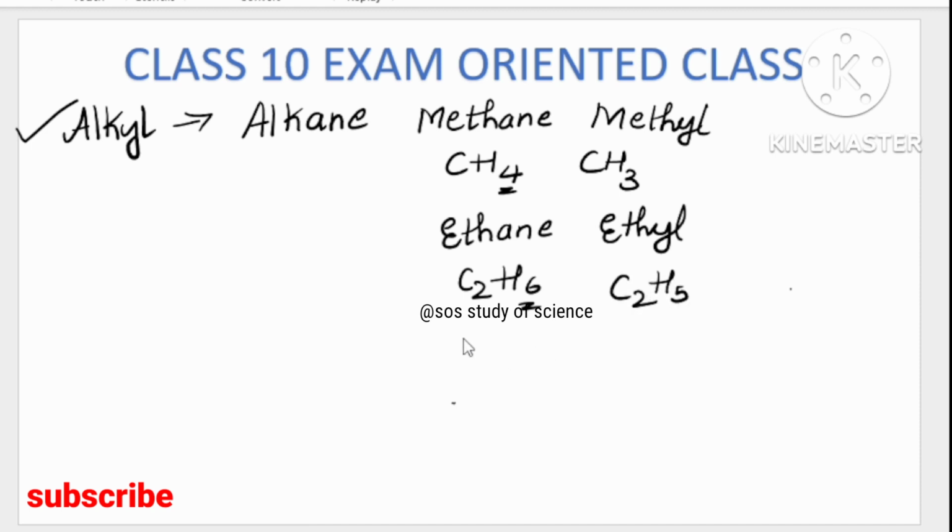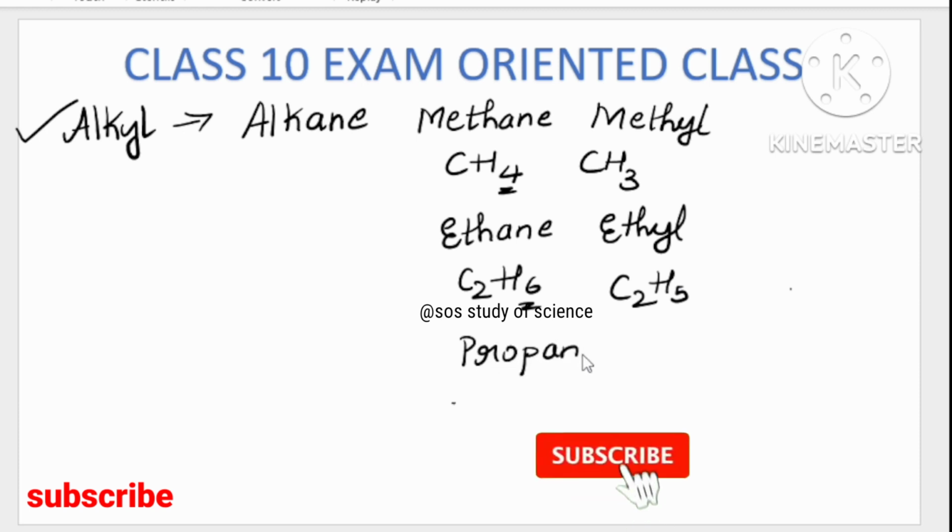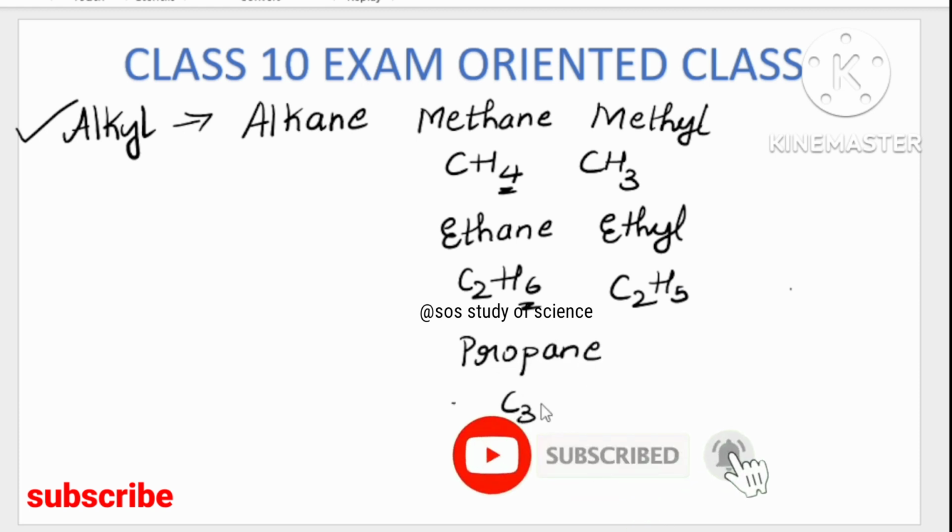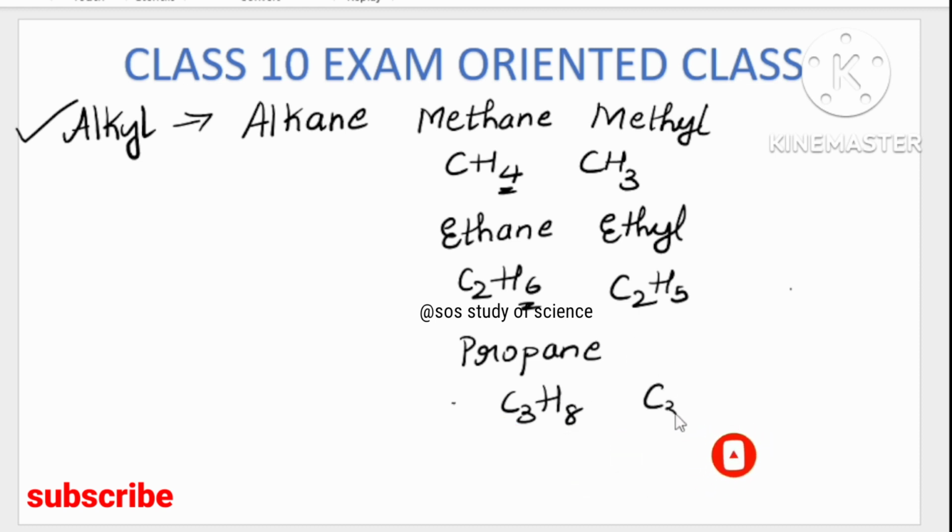In the same way, the formula of propane is C3H8. If I remove one hydrogen, it becomes C3H7. So this is propyl. So alkyl is formed by removing one hydrogen from alkane. Very important, because when I teach functional groups, you must know what is meant by alkyl, because I will be giving you some hints.